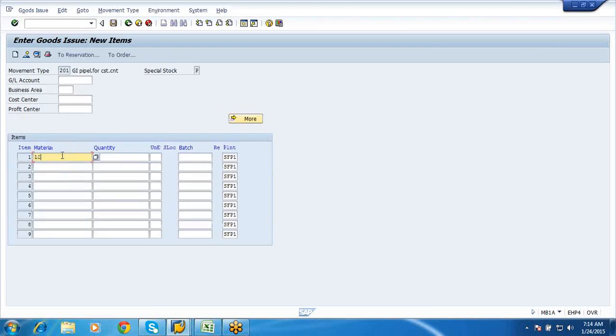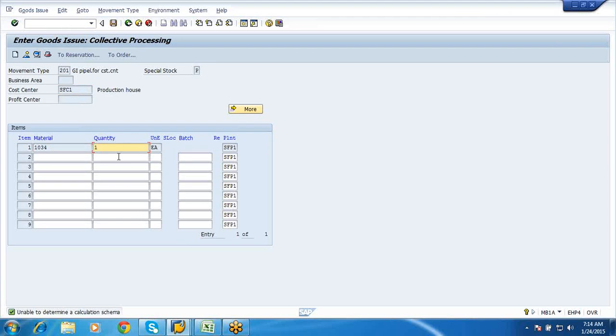Here 1034, I'll say quantity as 1. Your cost center SFC1. Enter. Okay, so unable to determine calculation schema. No issues, I am going to save this.